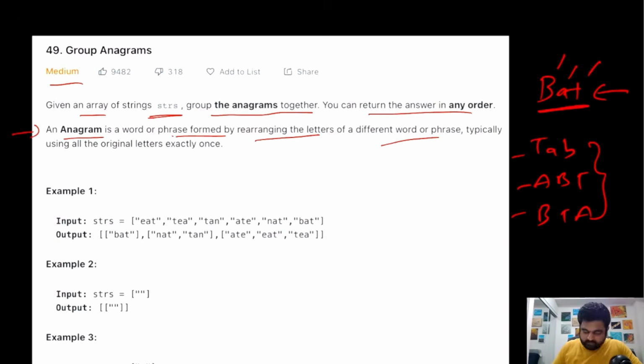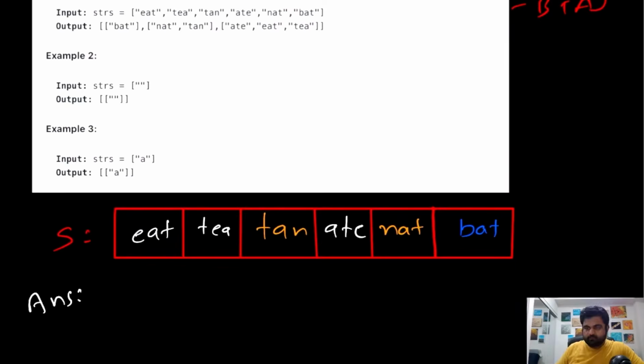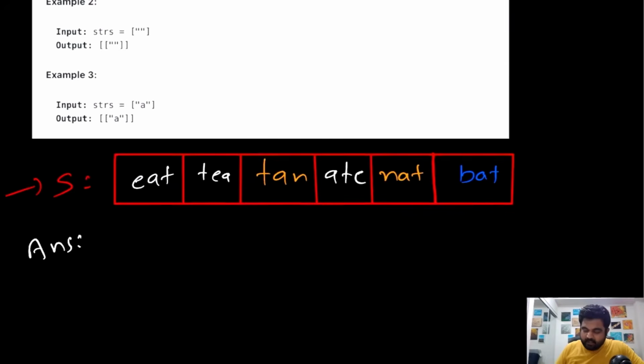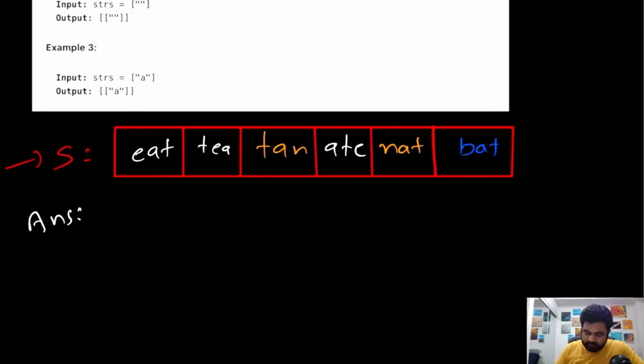So now after understanding what an anagram is, let's see some examples to understand what this question is asking us to do and what the expected answer is. If we take this first example, essentially we are given S equal to an array of strings that looks like this. Here I have clearly marked all the groups that can potentially be formed in separate colors, so you can look at them. First of all, we are given this word eat.